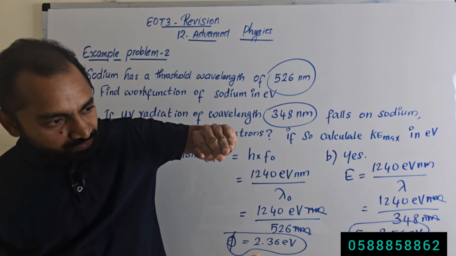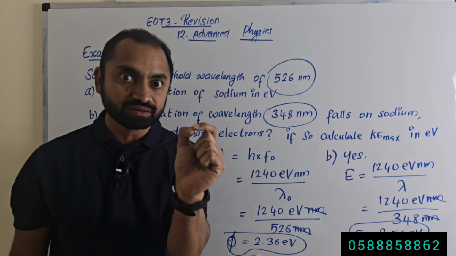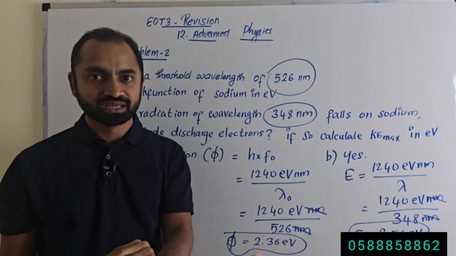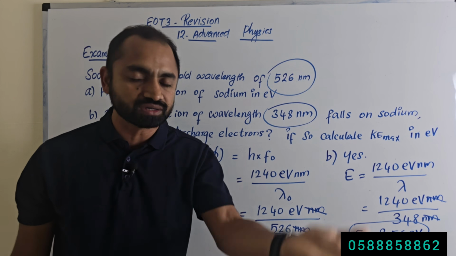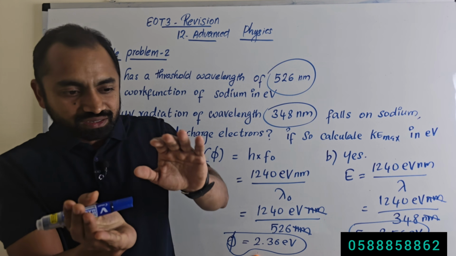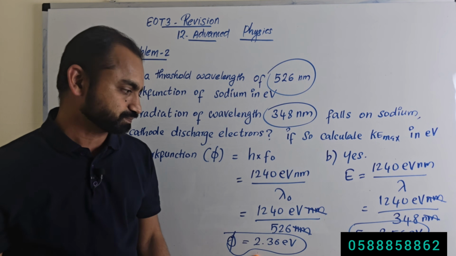So to remove the electron out of the metal, some energy is required. That energy is called work function. And if the incident photon has an energy that is greater than the work function, the remaining energy will be given as the kinetic energy of the emitted electrons.